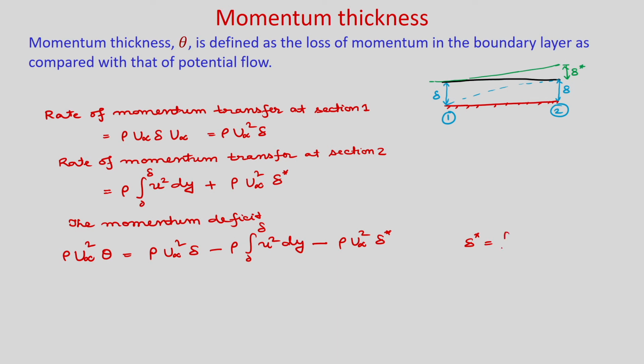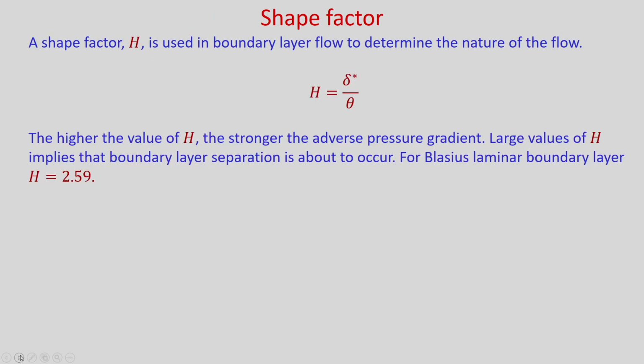And you know the value of delta star we found in the last slide. It is integral 0 to delta of 1 minus u by u infinity into dy. So, you put this value in for delta star, divide by rho u infinity square, and rearrange this, and you will get theta as integral 0 to delta of u by u infinity into 1 minus u by u infinity, into dy.